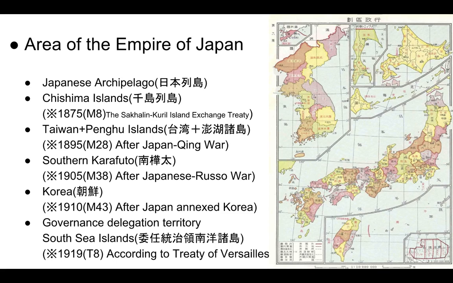Then, according to the Treaty of Versailles in France in 1919, Taisho 8, the League of Nations ordered Japan the governance of the mandated territory, the South Sea Islands, the Inner South Seas mandate, Nan'yo Shoto. For example, now the Truk Islands, Palau or the Micronesia Islands, those areas became part of the Empire of Japan.